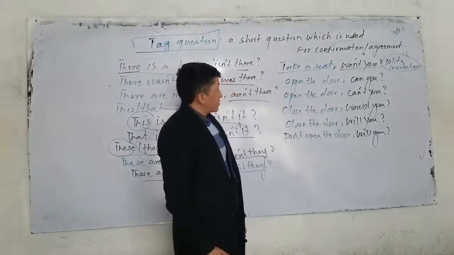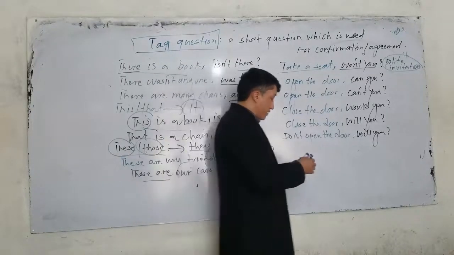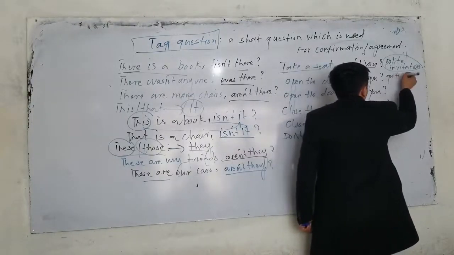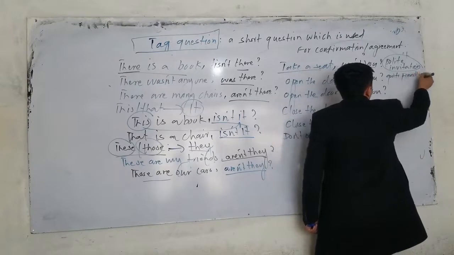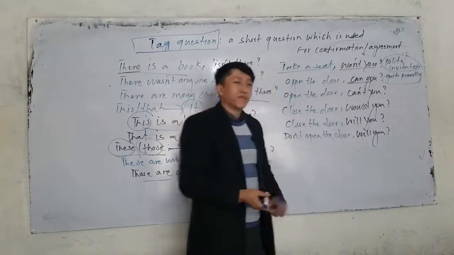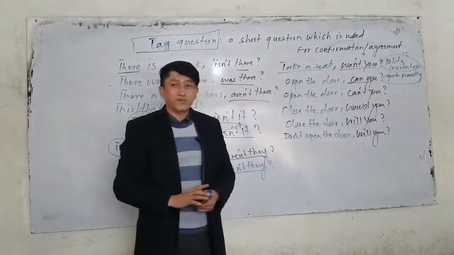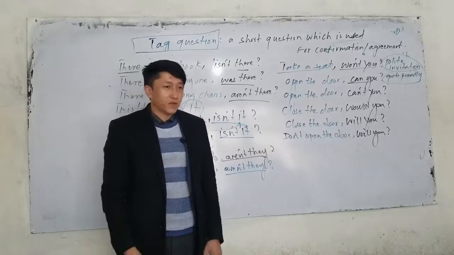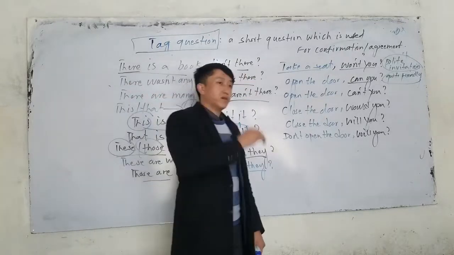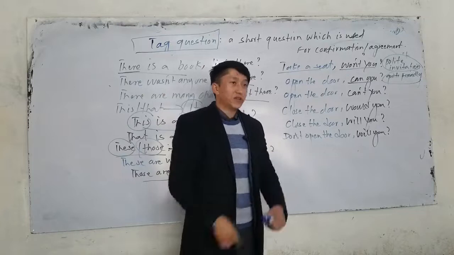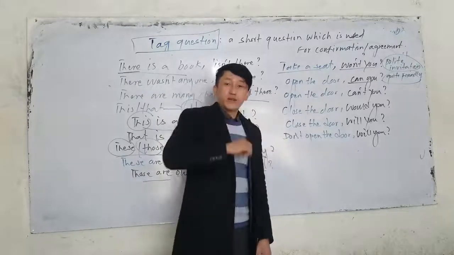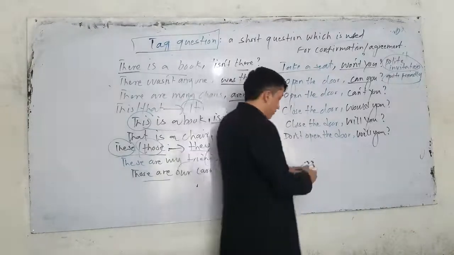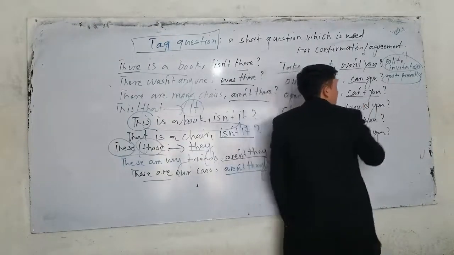Okay. The next way, we can say open the door. We can say can you. If you use can you, it is used quite friendly. Now if you use this structure, it means you're being what? Very friendly. You can say open the door. You can say can you give me your book. Close the door, can you? Take the chair, can you? Bring that chair, can you? Now, if you use just can you, it shows that you are very very what? Friendly.